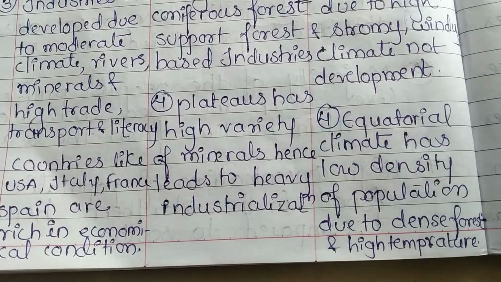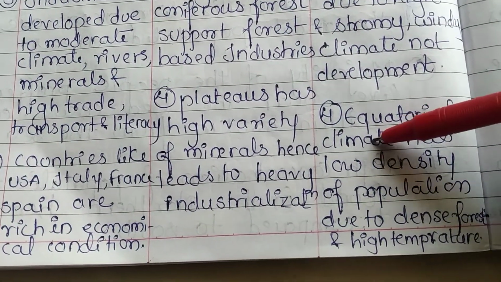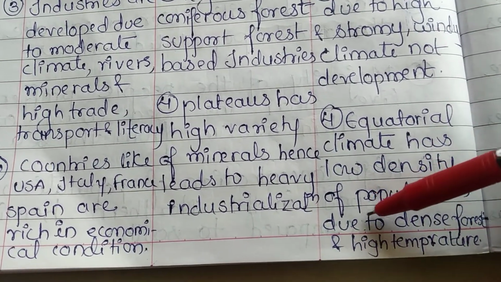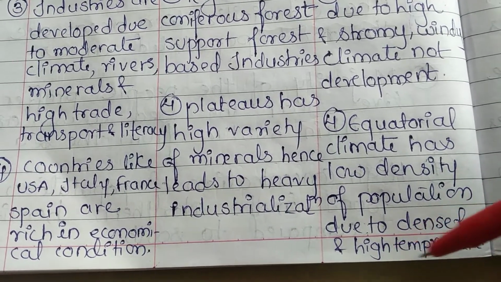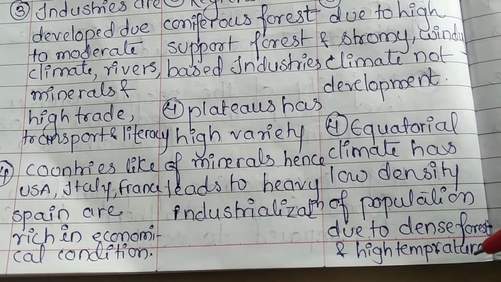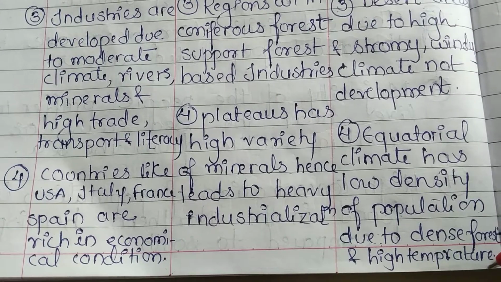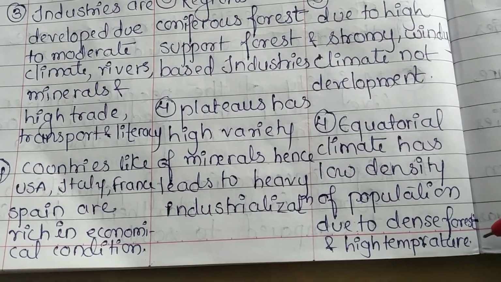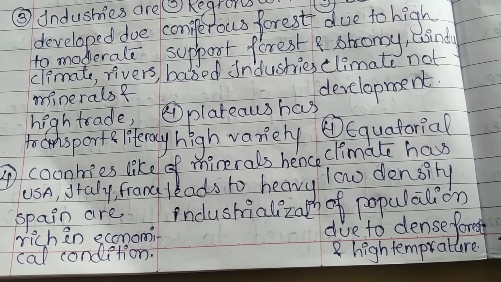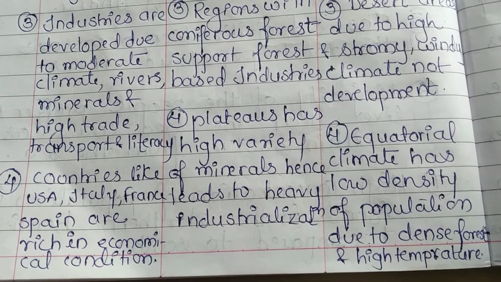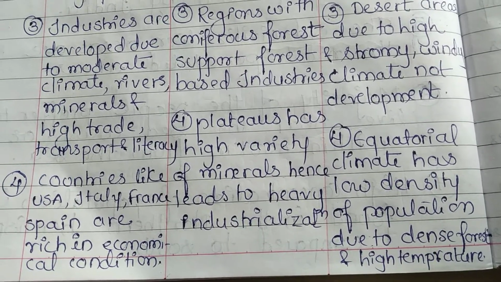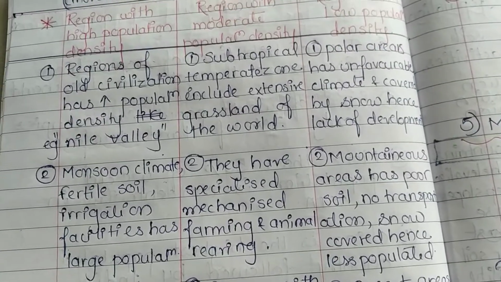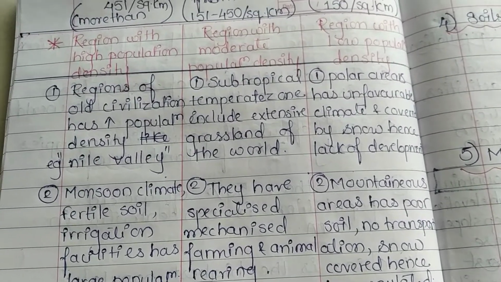And the last is equatorial climate. Now equatorial climate has low density of population. Why? Because of dense forest, high temperature, it rains anytime, the sun rays are directly perpendicular. Because of that, the temperature is always high. The Amazon and the Congo basins are the regions which are in the equatorial regions. So these are the different reasons or regions which come under the population density.